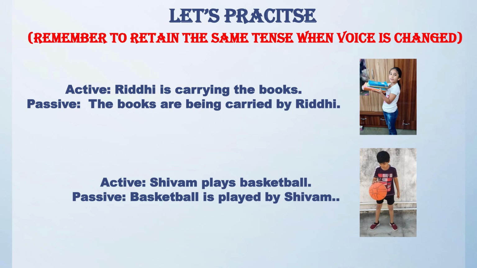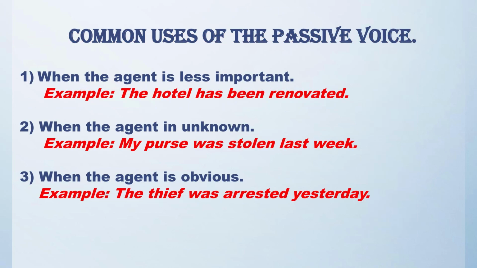First one, active voice. Riddhi is carrying the books. In passive, the books are being carried by Riddhi. Second example, Shivam plays basketball. In passive voice, basketball is played by Shivam. Now let's see some common uses of the passive voice.